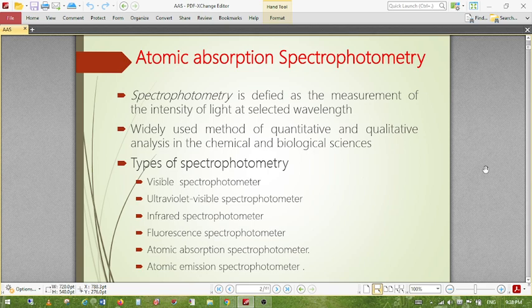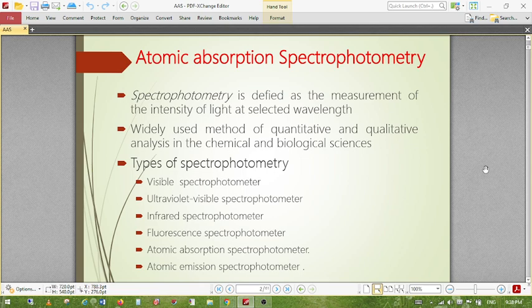This is the instrumental part of the AAS. What are the major instruments present in AAS? First, obviously, the light source. Second is the chopper, which can break the light. Third is the atomizer. Obviously, we have to break the molecule and make it into atomic form, so the atomizer is a must here. Then the monochromator, which allows light of a particular specific wavelength. Then the detector, because after absorption we have to detect the light.